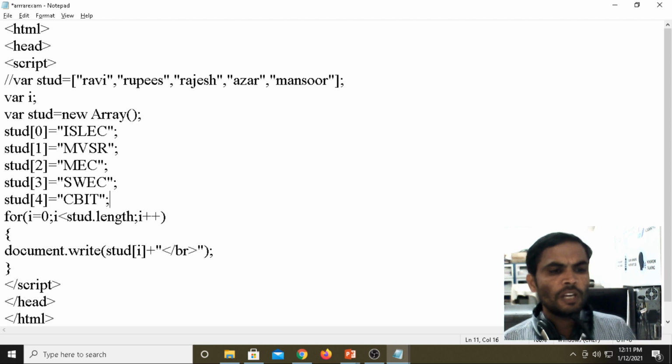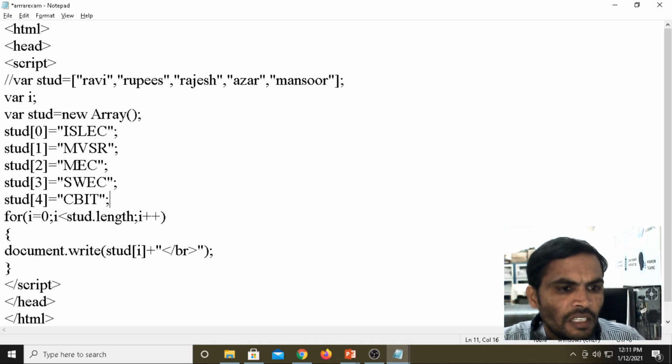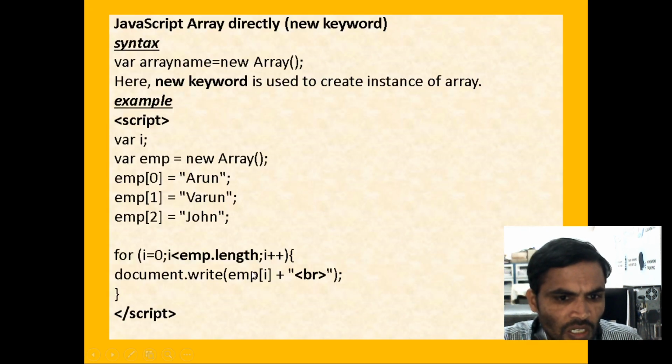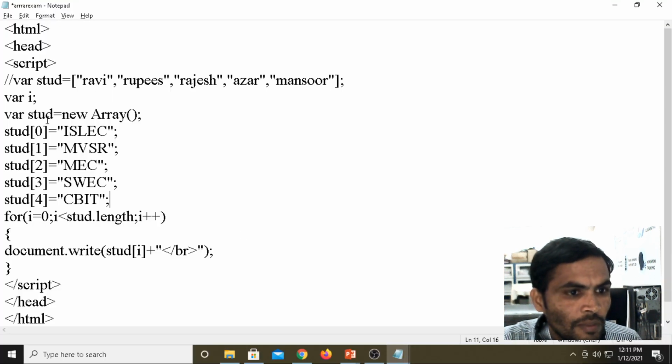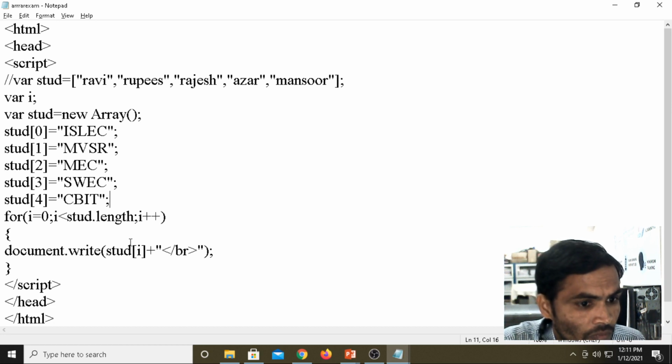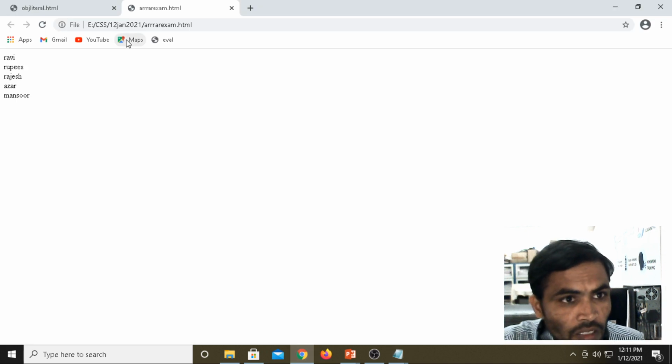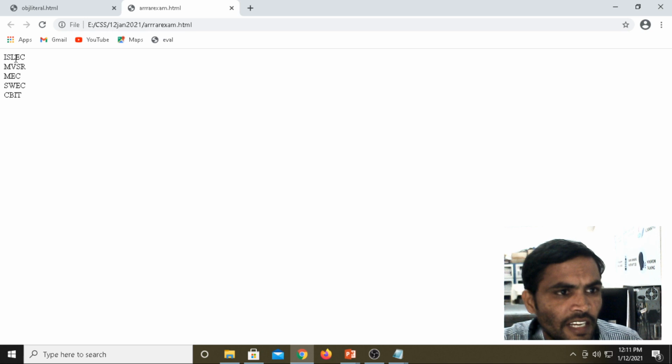You can store up to n number of values. The index starts as 0. The same will be there; here the student only I took. Control S, saving the program. Then run the program. What we are getting? The ISL college names we are getting.